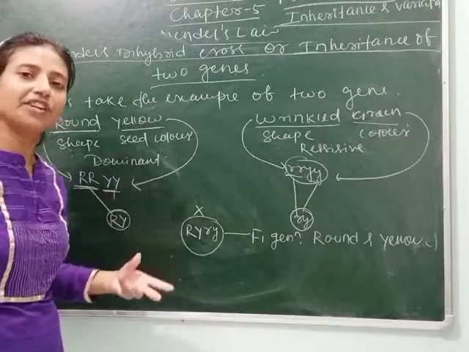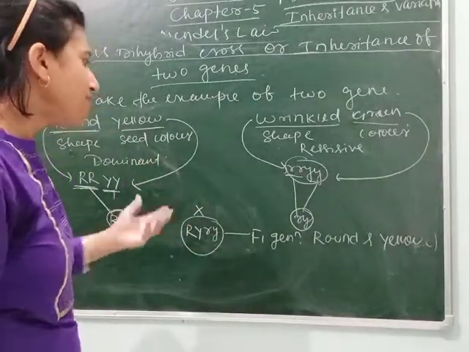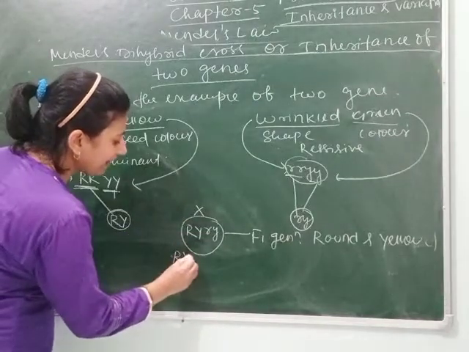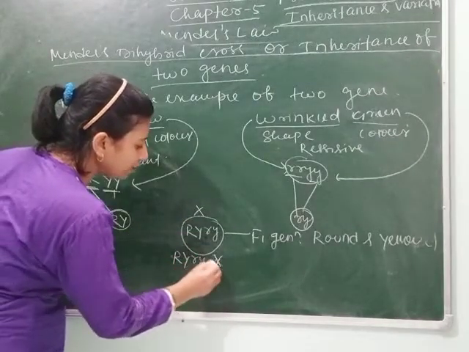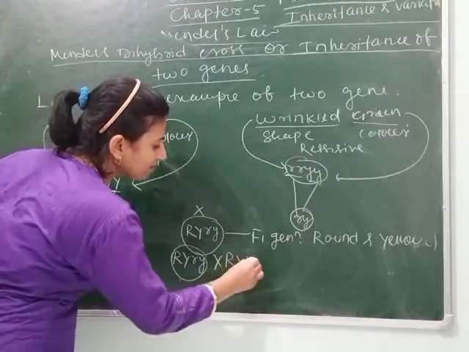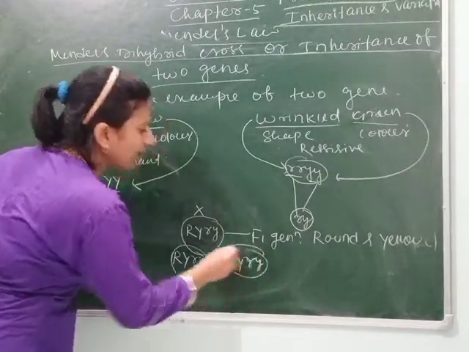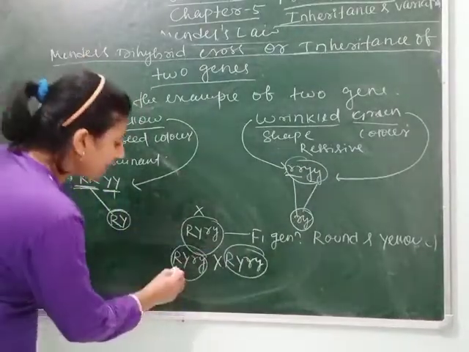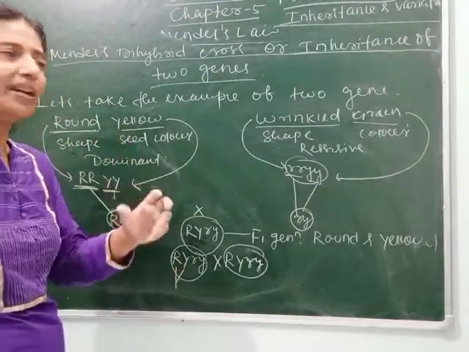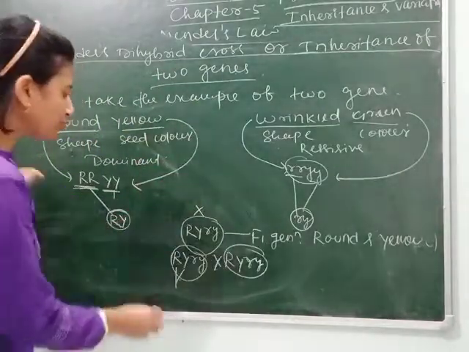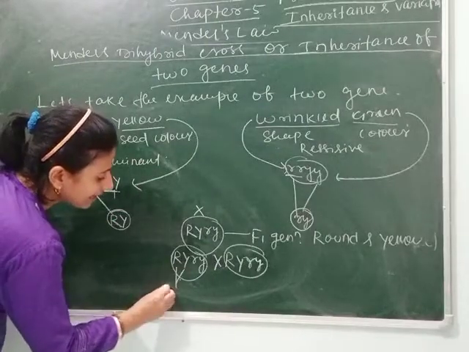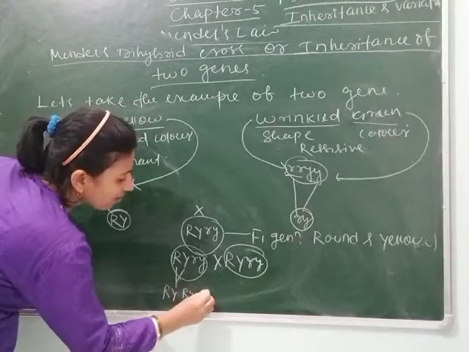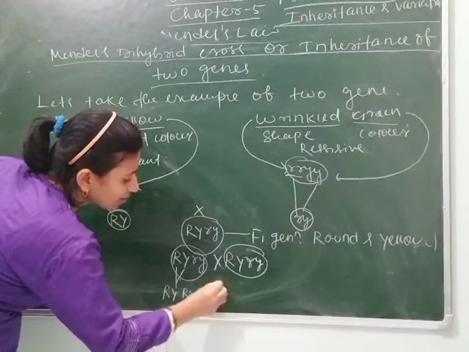So to know where the rest of the characters go, Mendel again self-crossed the F1 progeny, capital R, small r, capital Y, small y, with capital R, small r, capital Y, small y. For our easy understanding, we can use the Punnett square and make the pairing of gametes. The gametes formed will be capital R capital Y, capital R small y, small r capital Y, and small r small y.